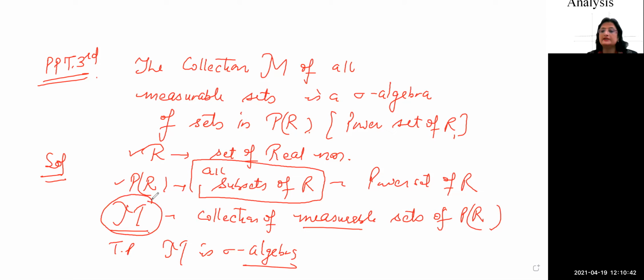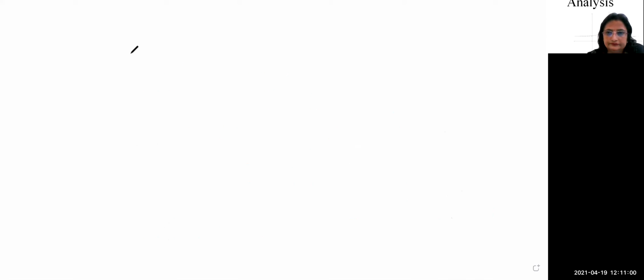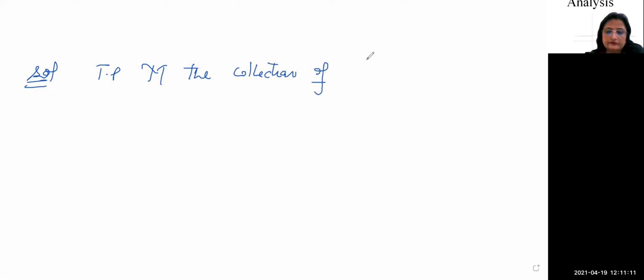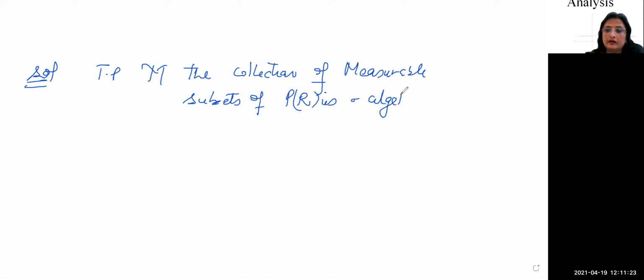Now this will be a sigma algebra if it satisfies the three axioms. Number 1, the whole set R must be contained in M. I'm writing. To prove: M, the collection of measurable subsets of P of R, is a sigma algebra.